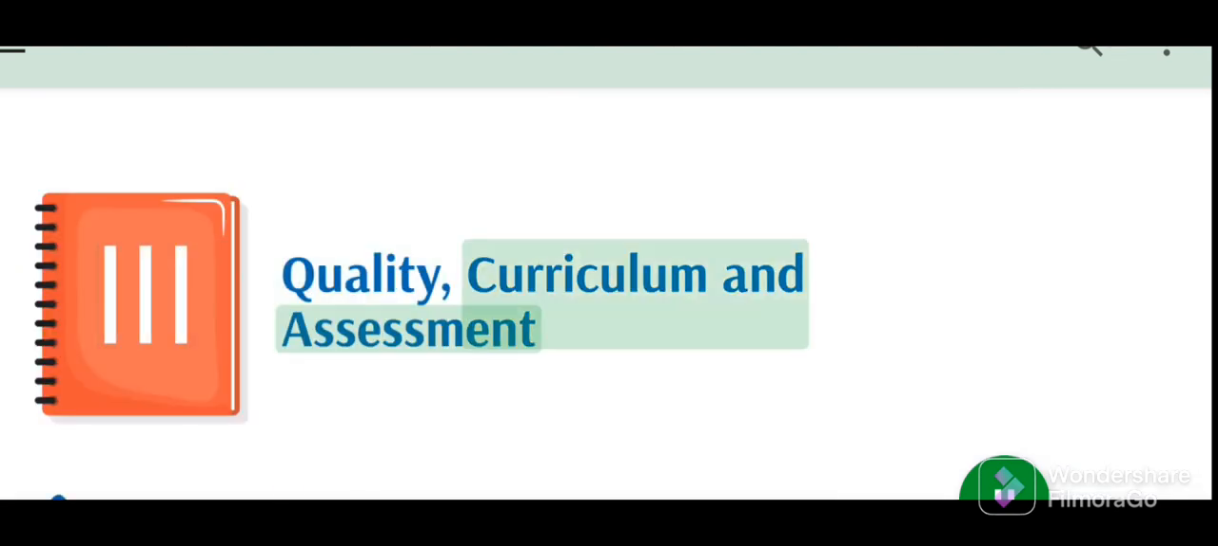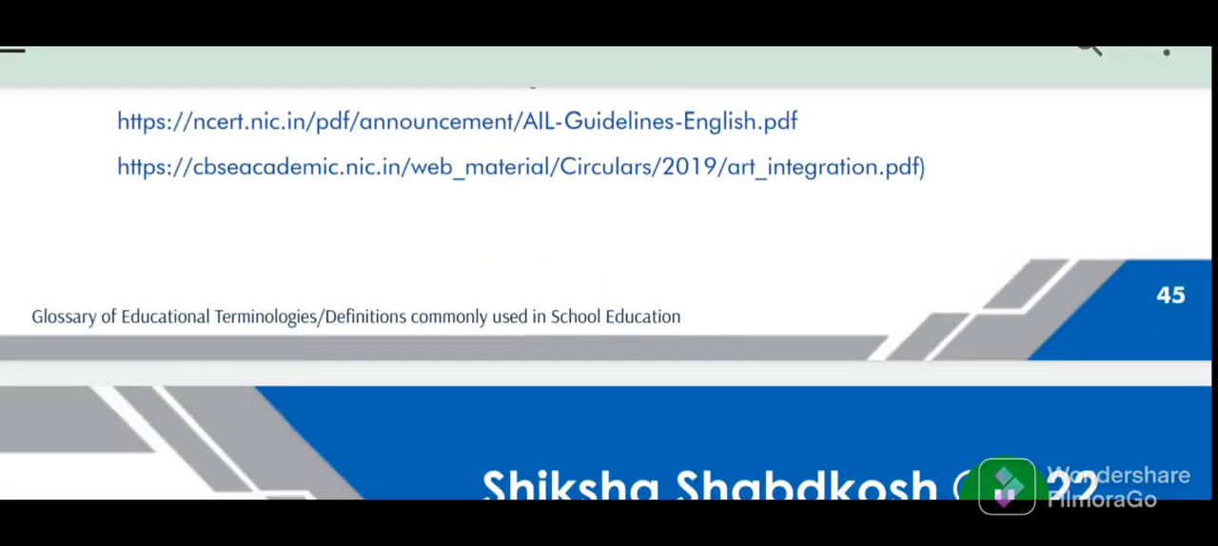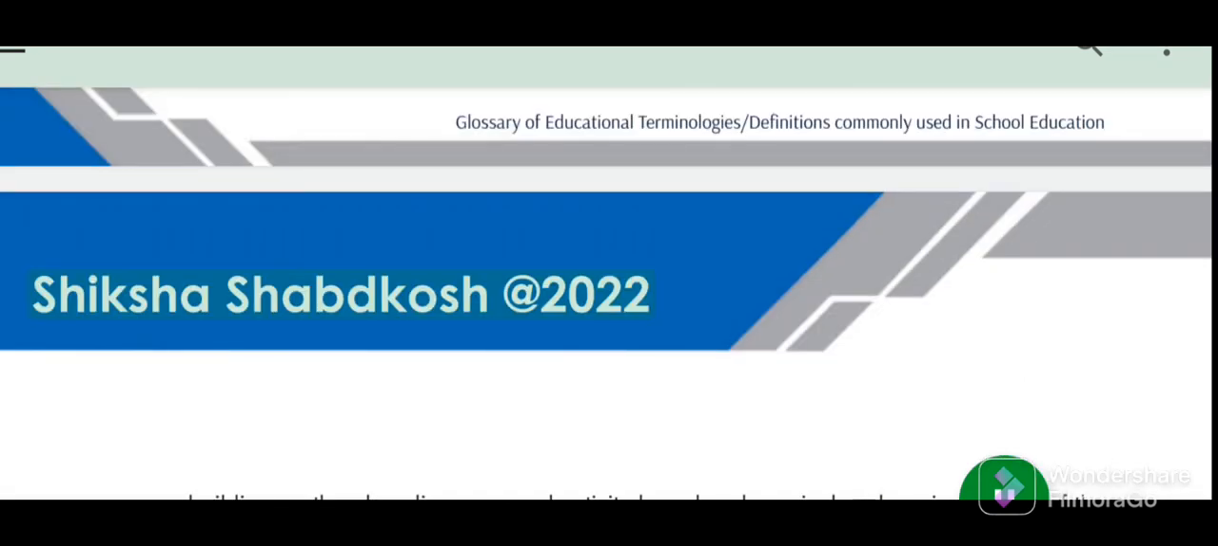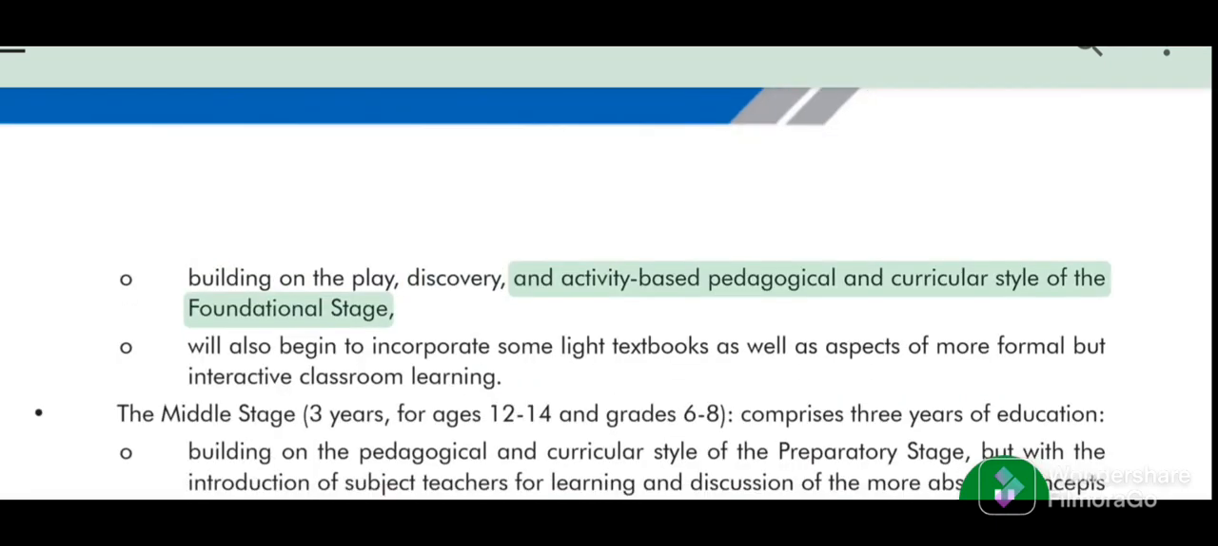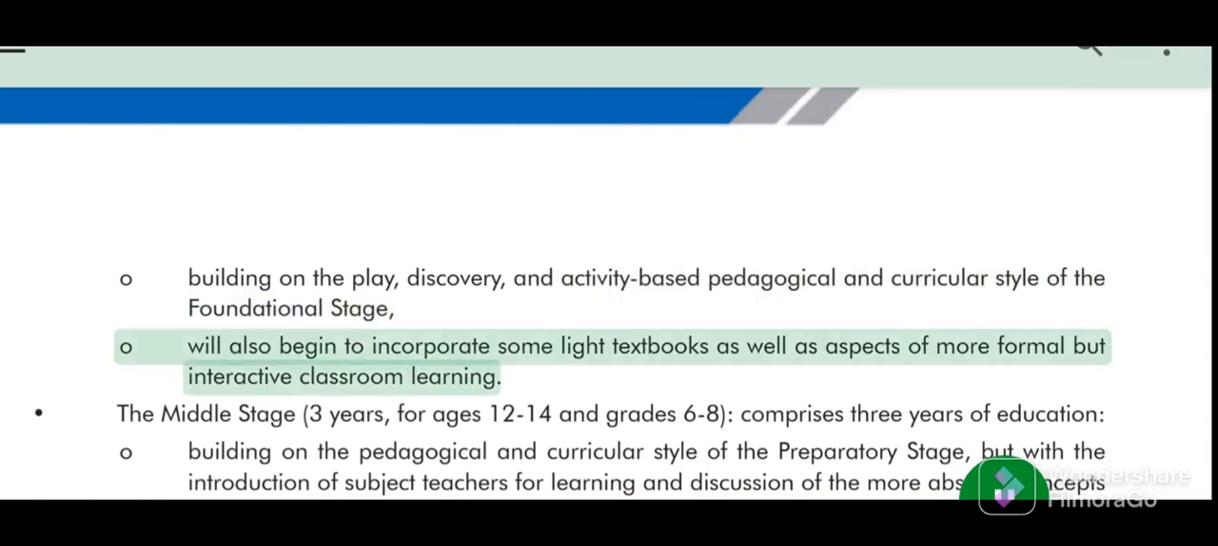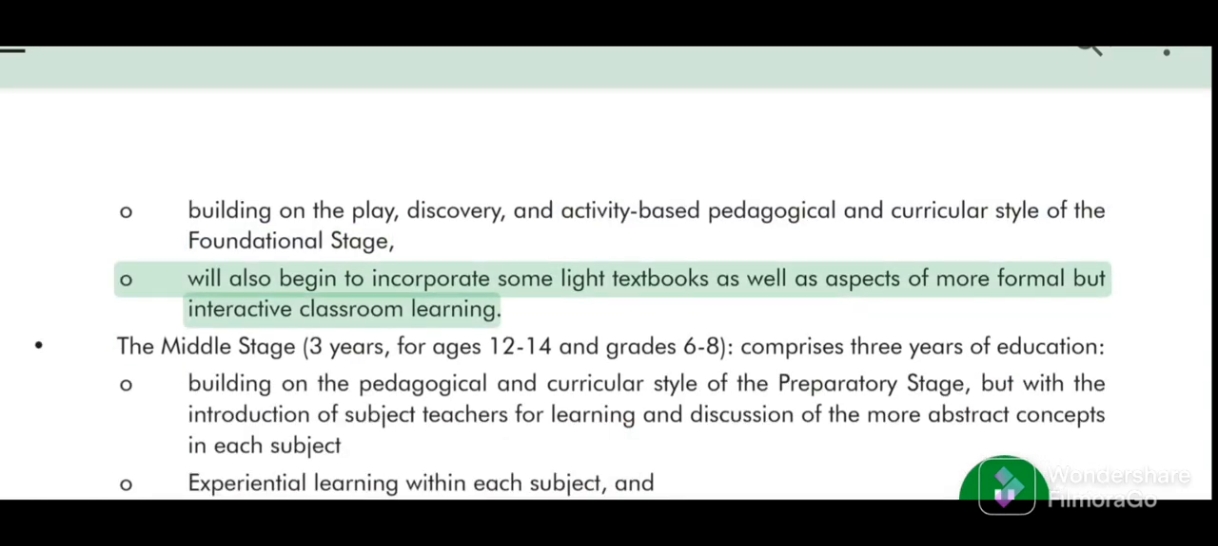Quality, curriculum and assessment. Glossary of educational terminologies, definitions commonly used in school education. Shiksha Shabdkosh 2022. Building on the play, discovery, and activity-based pedagogical and curricular style of the foundational stage, it will also begin to incorporate some light textbooks as well as aspects of more formal but interactive classroom learning.